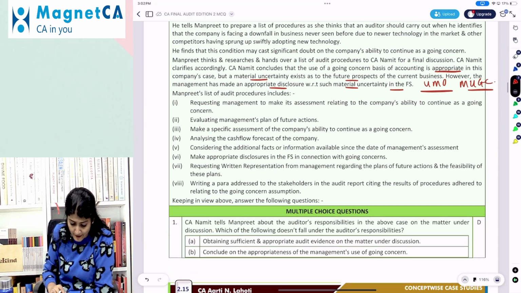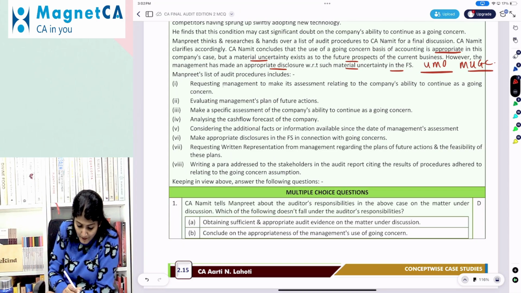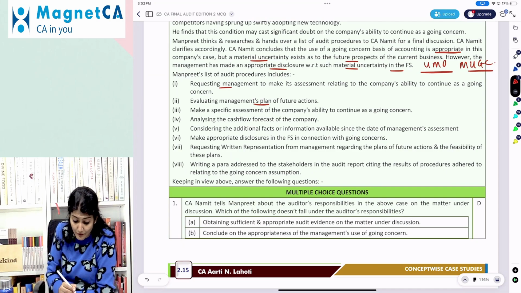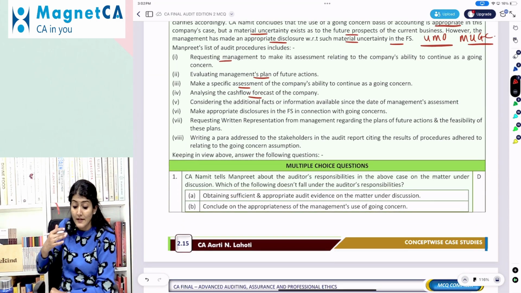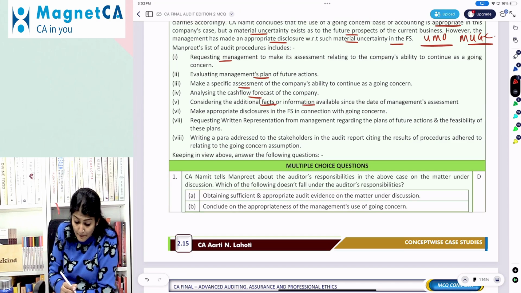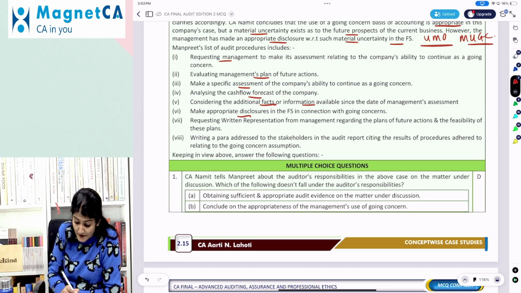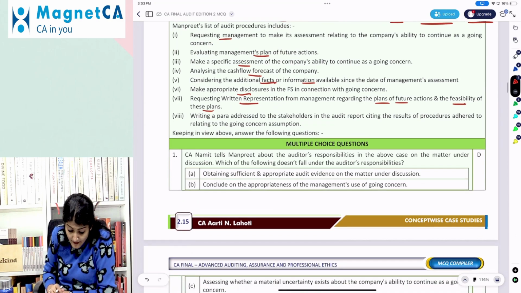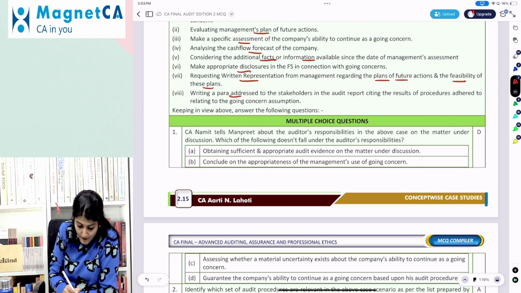Manpreet's list of procedures includes the following: requesting management to make the assessment relating to the company's ability to continue as a going concern, evaluating management's plan of future actions, making a specific assessment of the company's ability to continue as a going concern, analyzing the cash flow forecast of the company, considering the additional facts or information beyond the date of the management's assessment, making appropriate disclosures in the financial statements in connection with going concern, requesting written representation from the management regarding their future plans and the feasibility of the plans, and writing a para addressed to the stakeholders in the audit report, citing the results of the procedures relating to the going concern assumption.